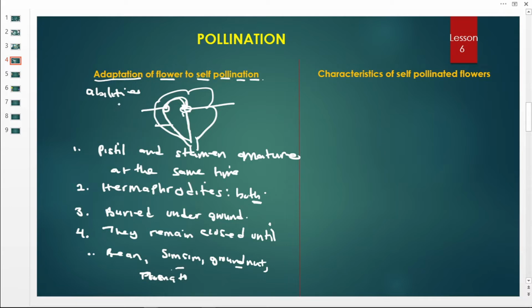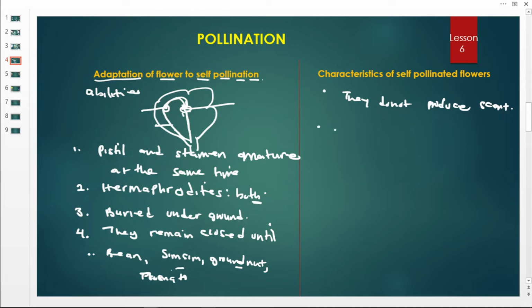Then after we have looked at the adaptations, the things that make them have self-pollination, let us now look at their behavior when it comes to self-pollination. So let us look at the features, the characteristics of self-pollinated flowers. One, they do not produce scent. This scent is a good smell which helps to attract pollinators. So they don't need pollinators to come and carry pollen grains from their anthers to the stigma, because they can do it by themselves.